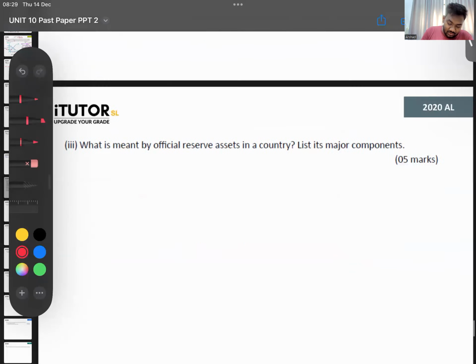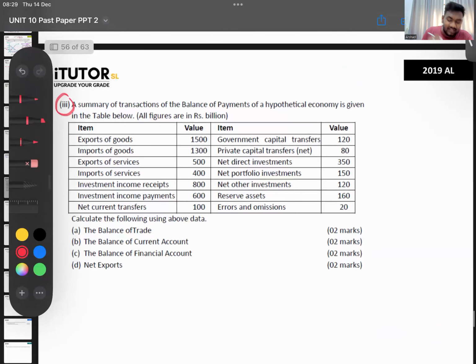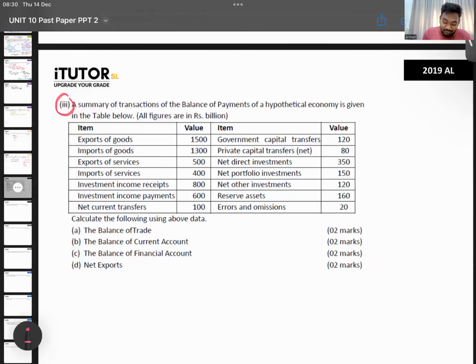2019 A levels question number 3. It's the same question that was there before, no? This year, earlier they gave 1 mark, 1 mark, 1 mark. Now they are giving 2 marks, 2 marks. Wow. 8 marks. Nice. Balance of trade, balance of the current account, balance of the financial account, and net export. We'll see what and what is there.